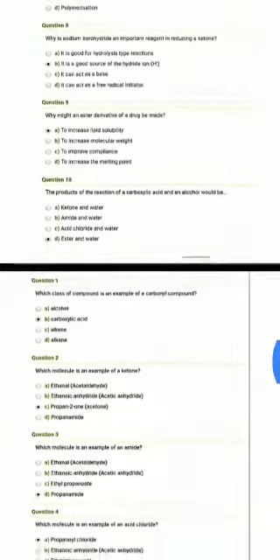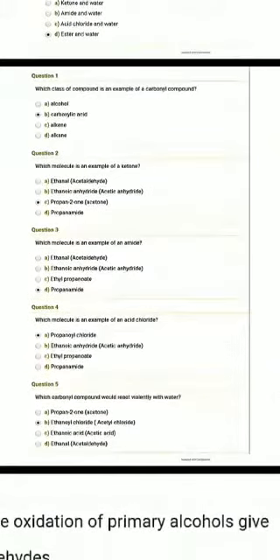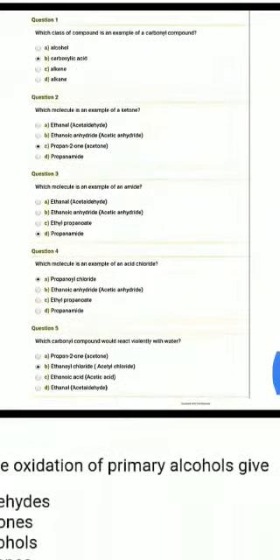Next is the product of the reaction of a carboxylic acid and an alcohol would be ester and water. Next is which one of the class is an example of carbonyl compound? So that is carboxylic acid. Next we have which molecule is an example of a ketone? So its correct answer is acetone, option number C. Next, which molecule is an example of an amide? So the correct option is propane amide.